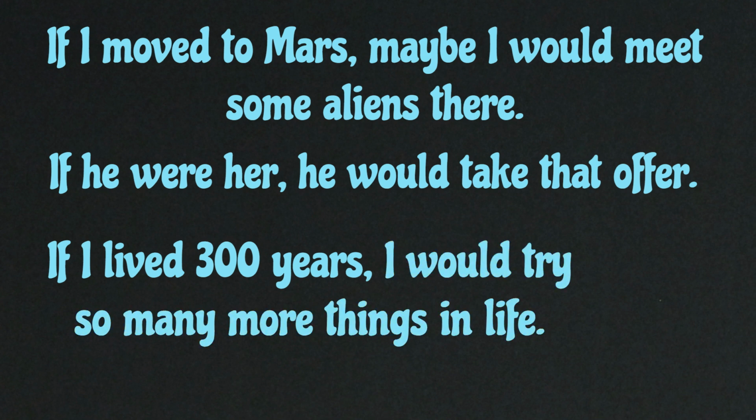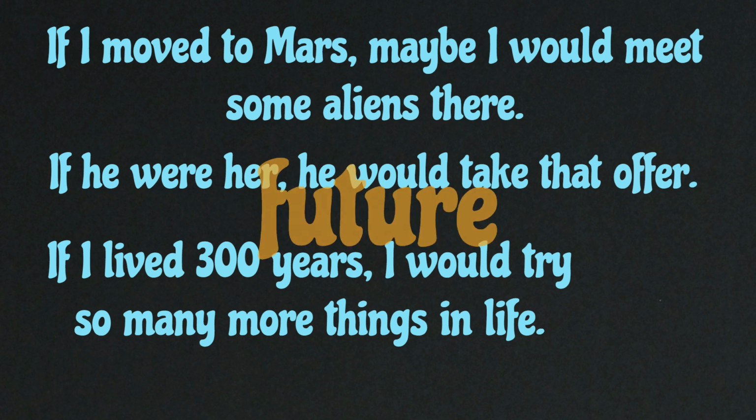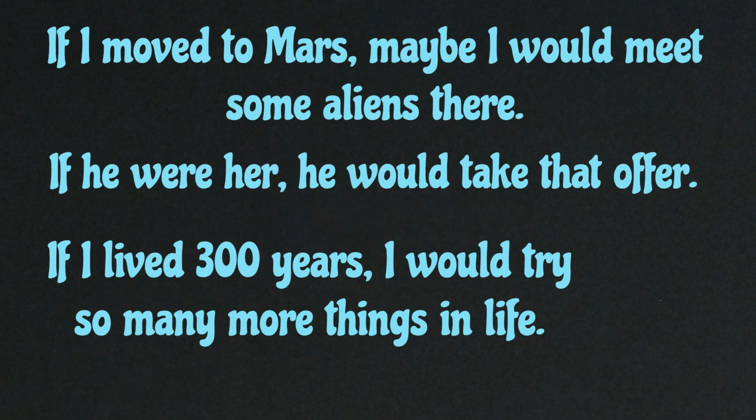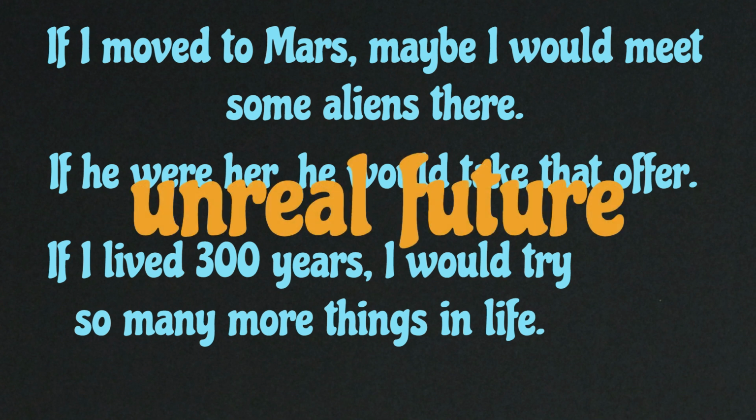Now, I want you to analyze these sentences. First of all, I want to say that I'm talking about future. But if you look at these examples closely enough, you can see that I'm talking about unreal future or hypothetical future.